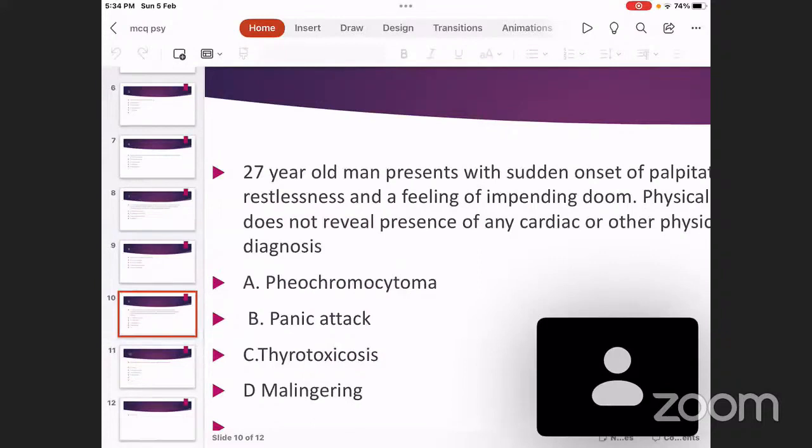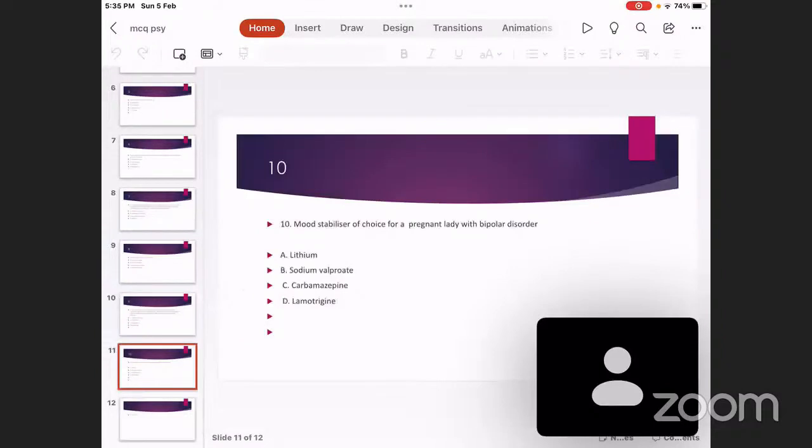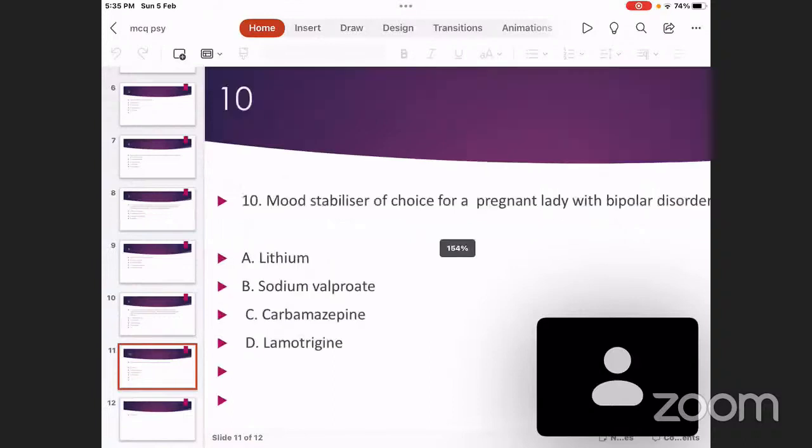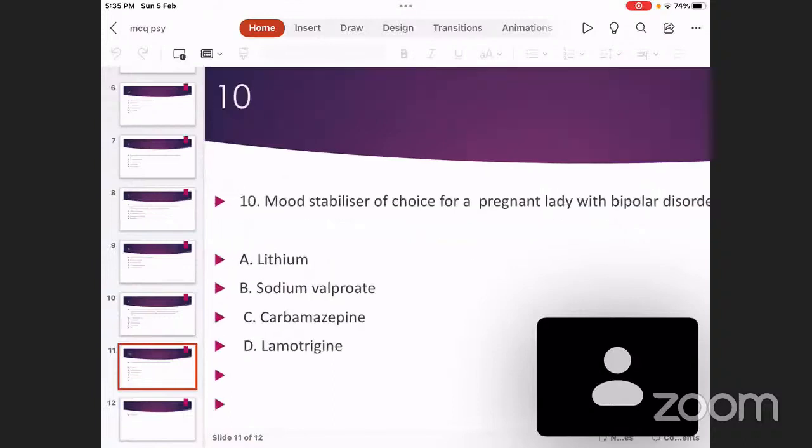All those things are associated. So the last question: the mood stabilizer of choice for a pregnant lady with bipolar disorder. Choice A, lithium. Choice B, sodium valproate. Choice C, carbamazepine. And choice D, lamotrigine. Answer is choice D, lamotrigine. Because lamotrigine is safe in pregnancy.